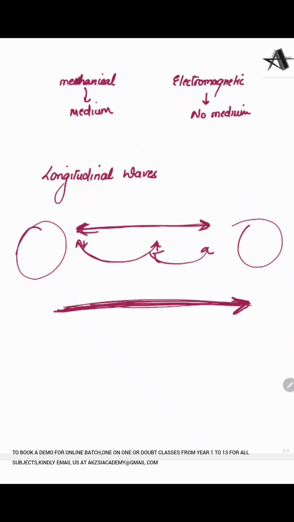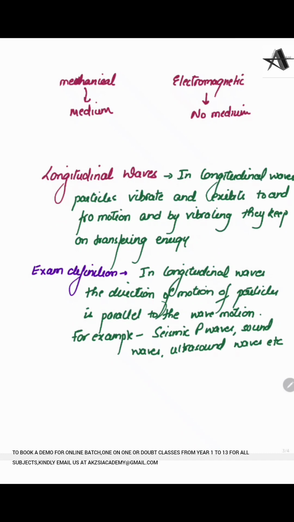So you can clearly see that they both are parallel to each other, and this whole description makes the proper definition of a longitudinal wave. We can say that in longitudinal waves, the particles are moving to and fro, and by moving like that they are transferring energy. But the exam definition that you are supposed to write is that longitudinal waves are those kinds of waves in which the direction of motion of the particle, because we have seen they are moving to and fro, and the wave motion, that is the direction of transfer of energy, they both are parallel. So in longitudinal waves, the direction of motion of particles is parallel to the wave motion.